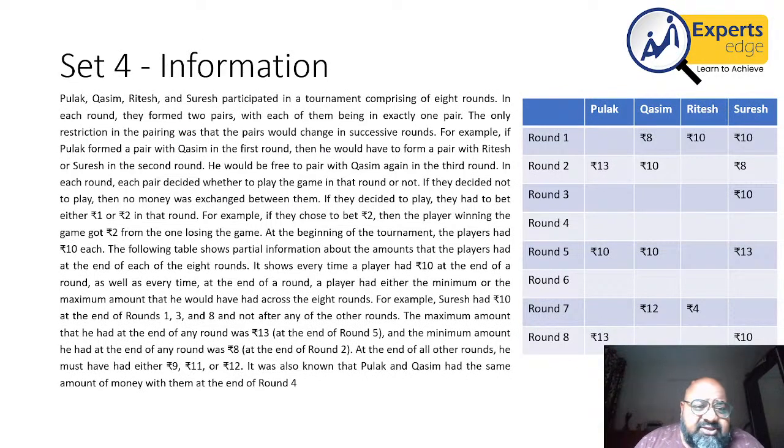Then I come to the 4th set. It says 4 players are playing a game. There are rounds, and rupee 1 or 2 is exchanged. There are some values and there are lots of missing values. Now, if I have to compare 1, 3, and 4, 1 is a definitive set where I will have to make equations and work with ratios. 3 and 4 are sets where there is logic involved. I might have to fill in the values. Therefore, in my pecking order, I am going set 1, set 3, and then set 4.